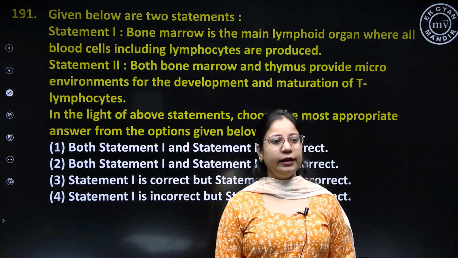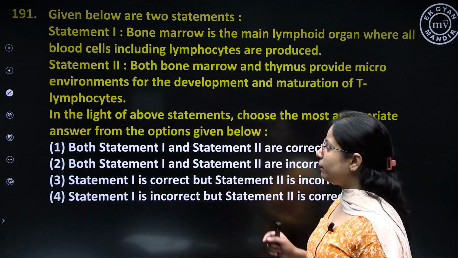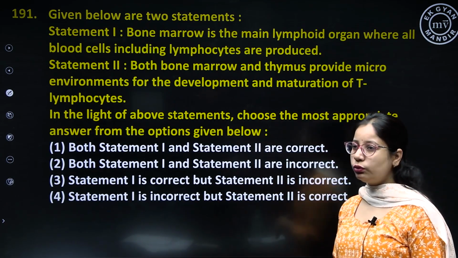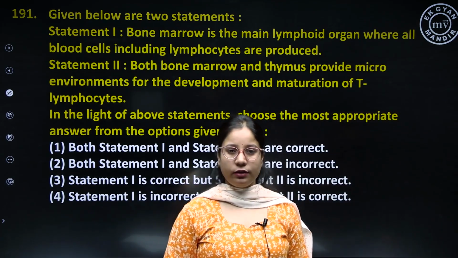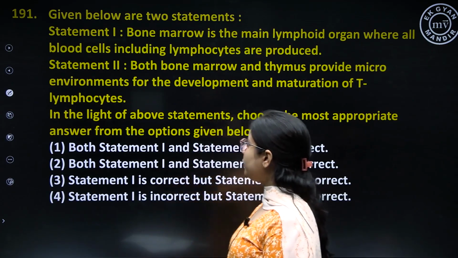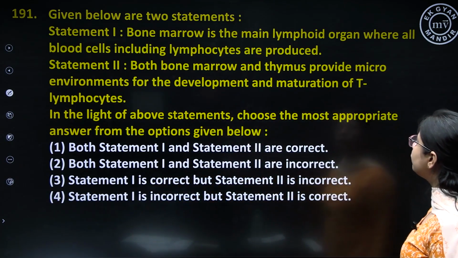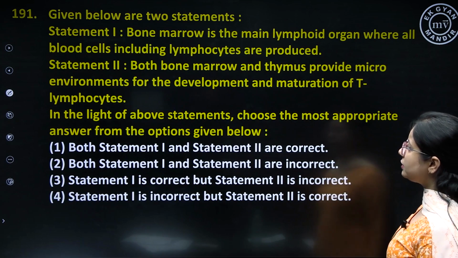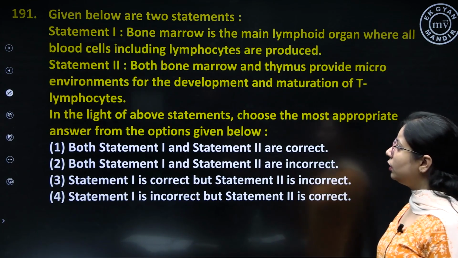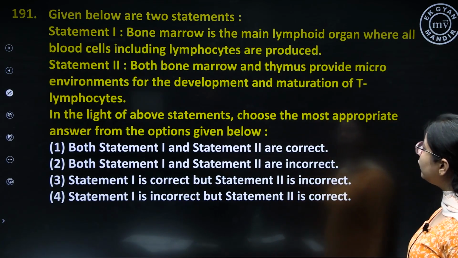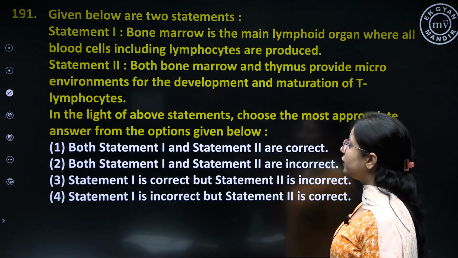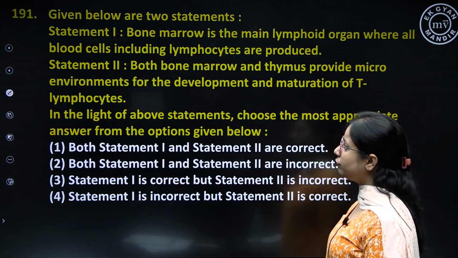Question number 191. Again, we have two statements. Out of the two statements, we have to choose whether both are correct or one of them is correct. Statement 1. Bone marrow is the main lymphoid organ where all the blood cells including lymphocytes are produced. Statement 2. Both bone marrow and thymus provide microenvironments for the development and maturation of T lymphocyte.